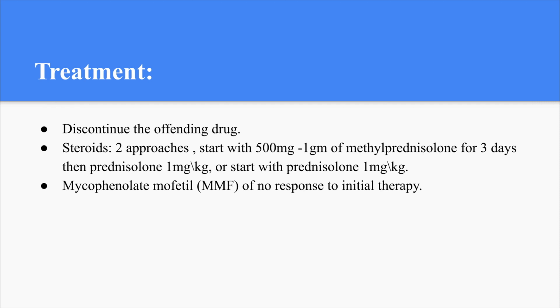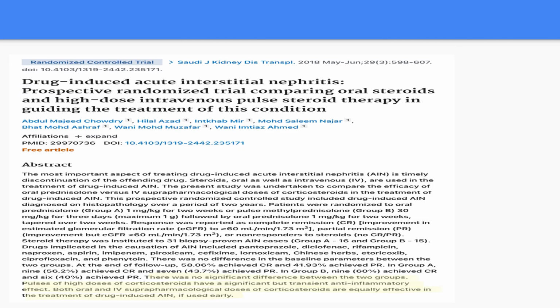We have two main approaches. The first approach, we start with pulse steroids, around 500 milligrams up to 1 gram of methylprednisolone for 3 days, and then continue with prednisolone 1 milligram per kg. Or from the start, we can start with prednisolone 1 milligram per kg. If no response to steroids, we can use MMF or mycophenolate mofetil. So the question here, which line will we use in steroids?